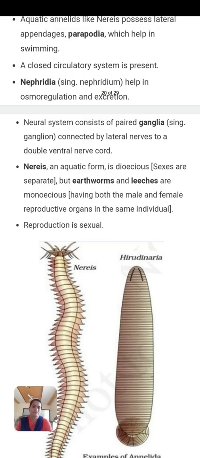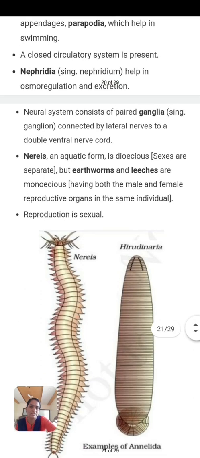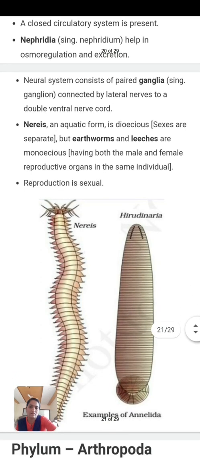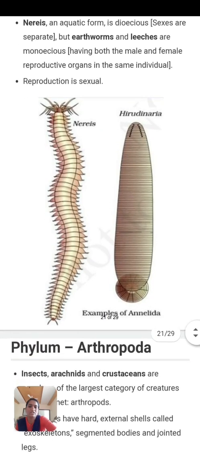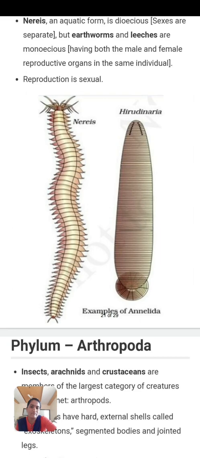Nereis is a dioecious animal, meaning sexes are separate. But earthworms and leeches are monoecious, having both male and female reproductive organs in the same individual. Reproduction is sexual. Look at the diagram. The first diagram is Nereis and the second is a leech. Another name for it is Hirudinaria. The leech is a medicinally important animal.